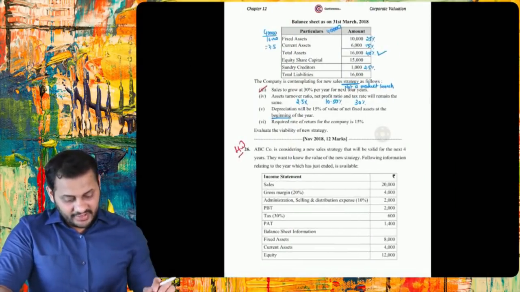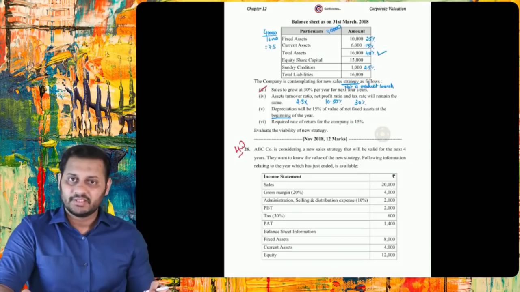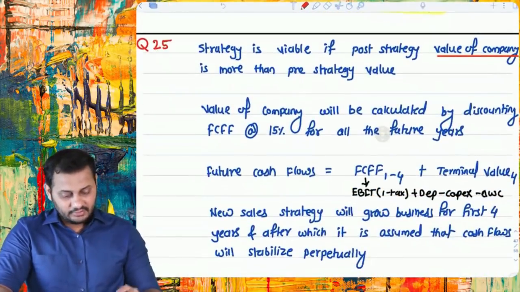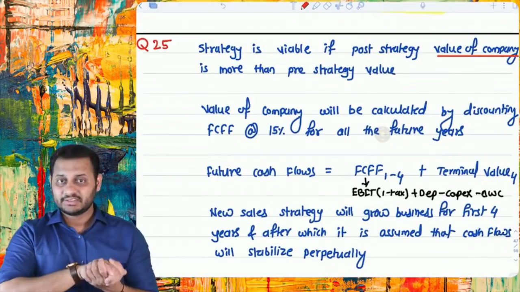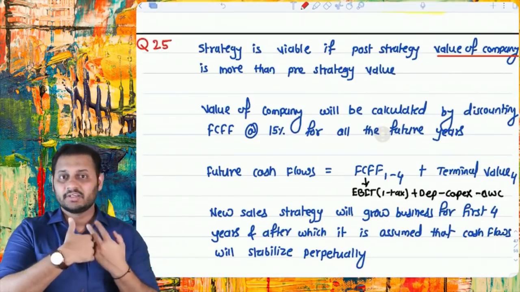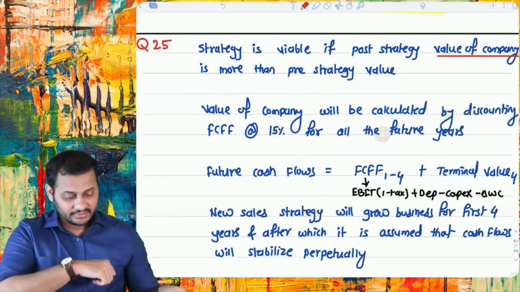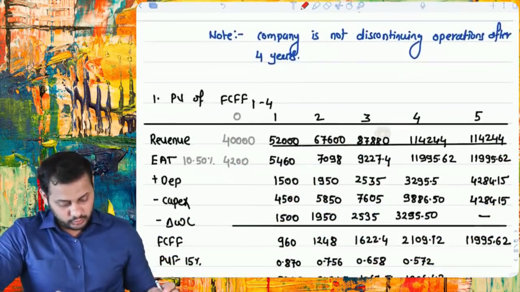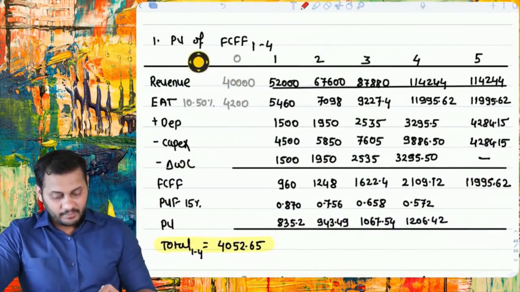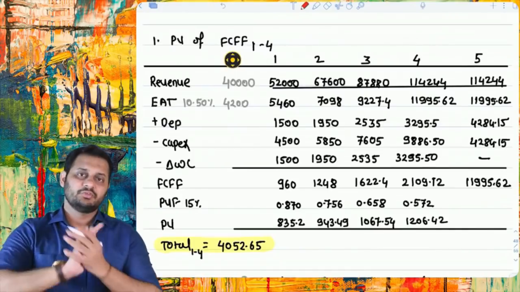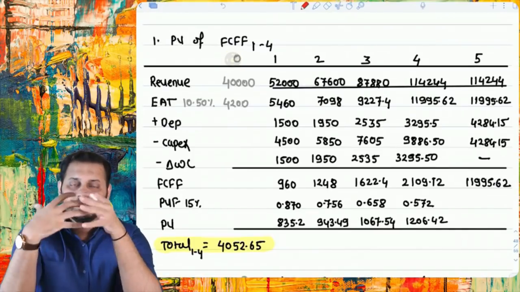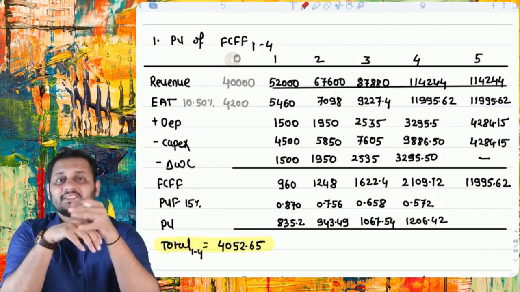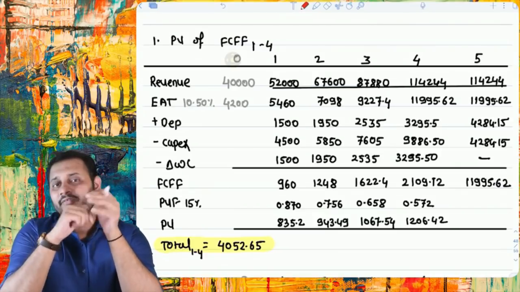Okay, questions number 25 and 26 are one and the same, and they were thinking about some kind of sales strategy, that if we implement a sales strategy for the next 4 years, there will be a certain growth in the sales. So what we did, we calculated the present value of the free cash flows to the firm. The main requirement of this question is whether this strategy is viable. How did we answer this question?